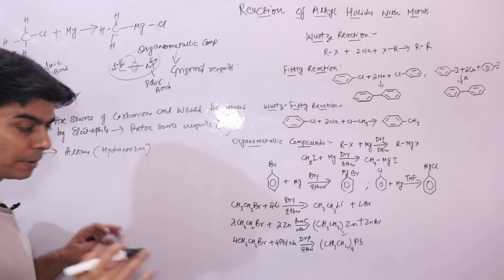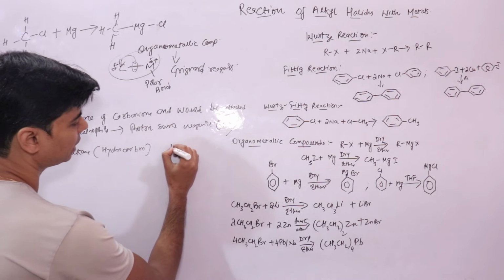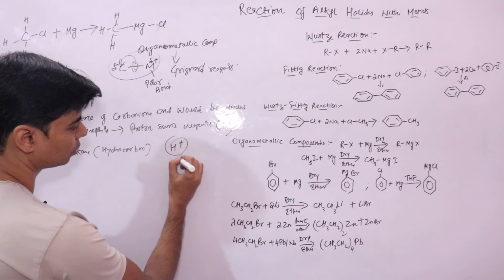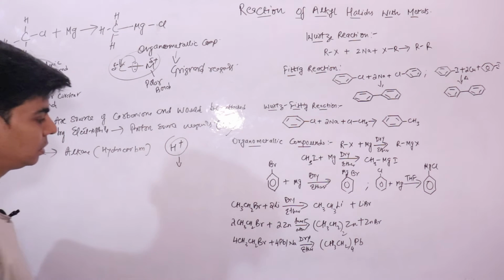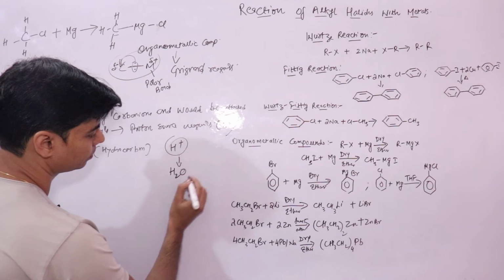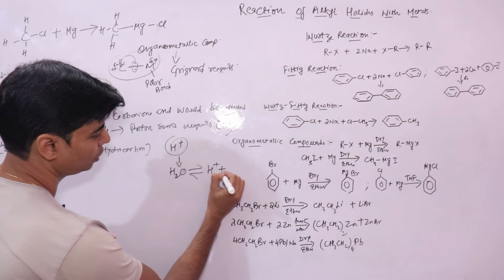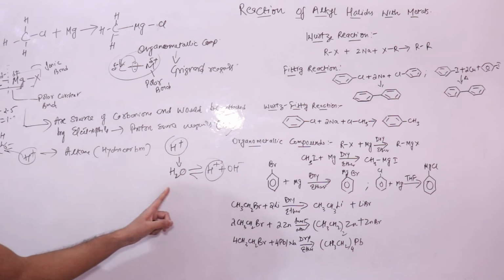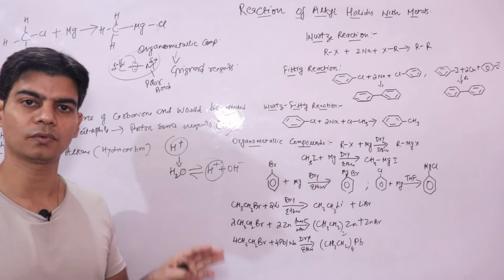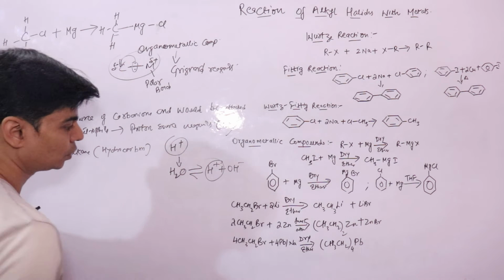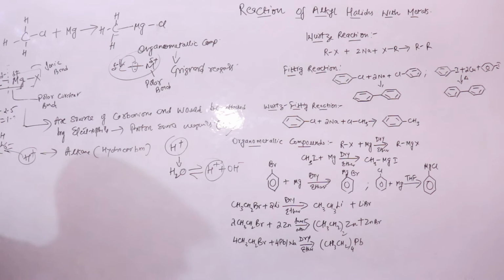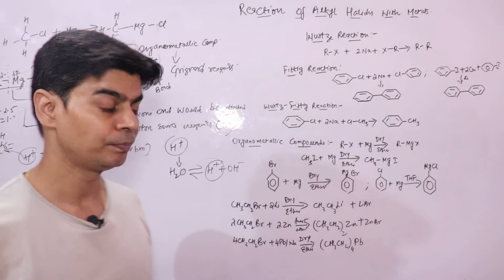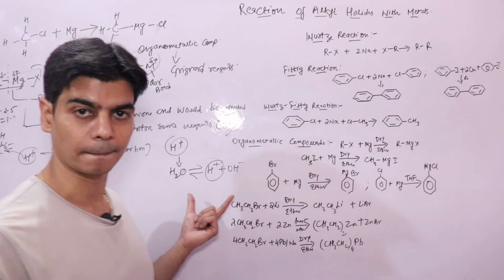So due to this reason, since it can be attacked by a proton, and this proton can come from water, because we know that water ionizes to give you protons and hydroxyl ions, right? So this proton can be made available from water. So water is a source of proton. So when you prepare organometallic reagents, they should be prepared strictly under anhydrous conditions. There should be no traces of water, right?